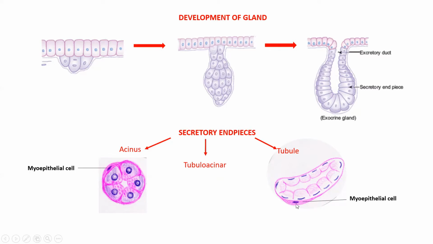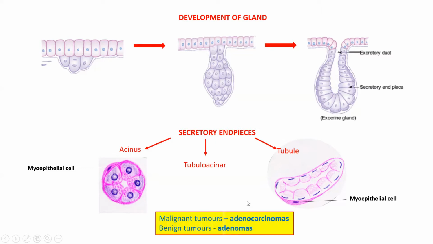There are myoepithelial cells present in association with the acini, and these contractile myoepithelial cells on contraction squeeze the secretion out into the lumen of the duct. Malignant tumors arising from glandular epithelium are called adenocarcinomas, whereas the benign ones are called adenomas.